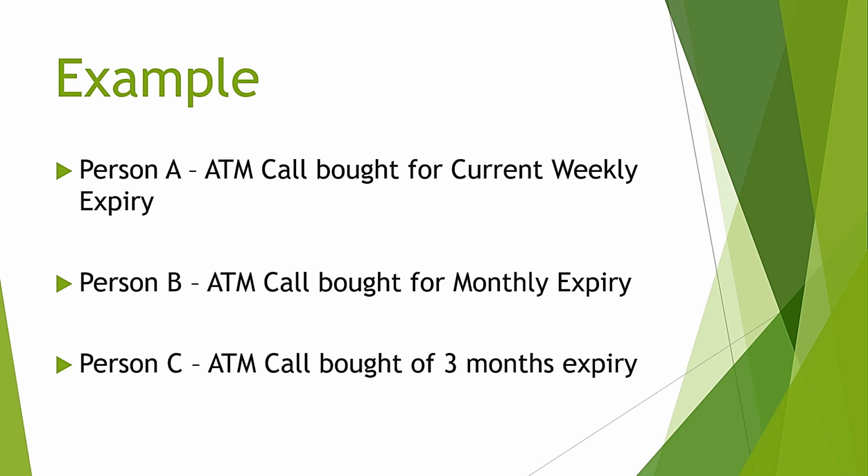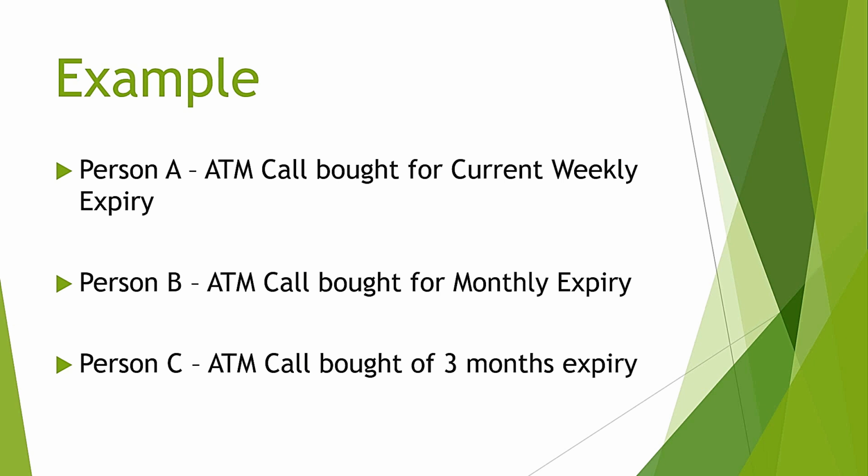Trader A will be crying by now or might have exited already, as theta must have taken out lot of premium, and even with up move there may be losses, or he might have exited already. Total percentage of premium lost will be big out of the invested premiums for trader A. Trader B might have some time decay, but it will be less than trader A, as expiry is monthly and it will be small percentage of total premiums present in option.